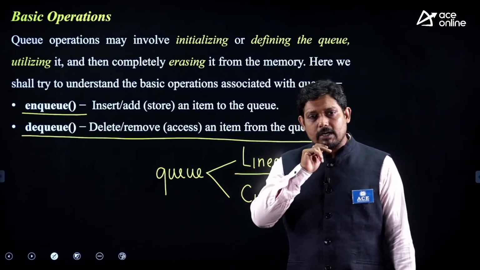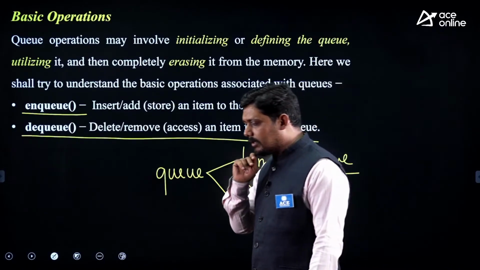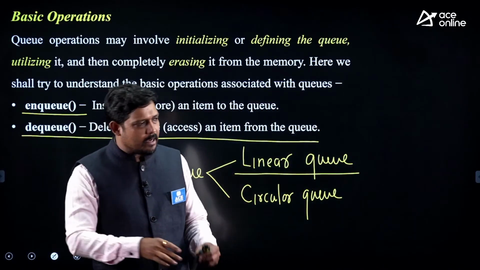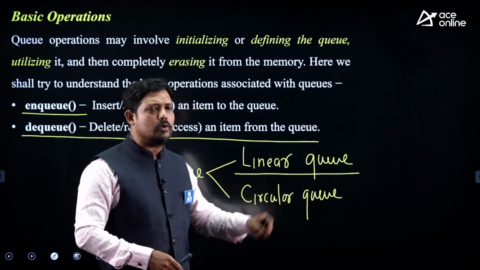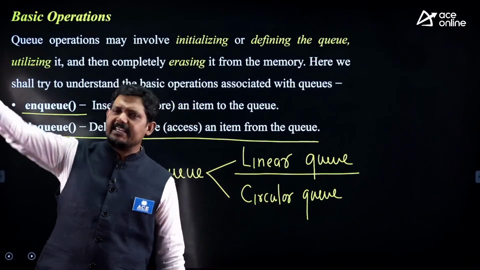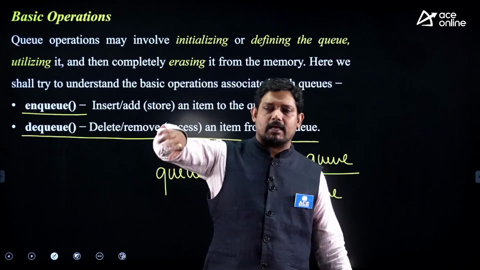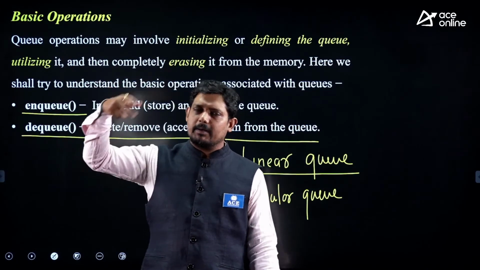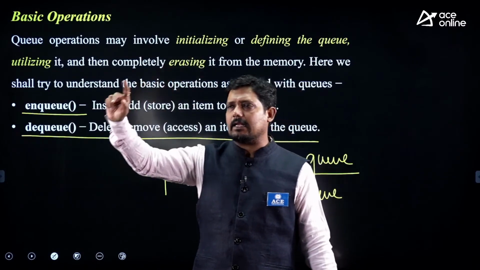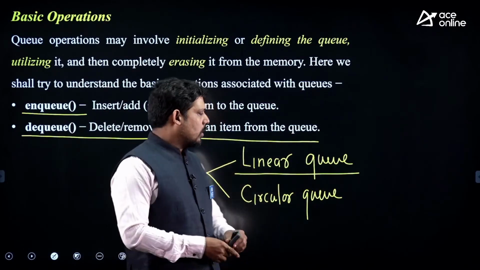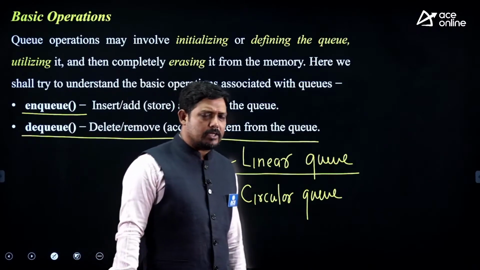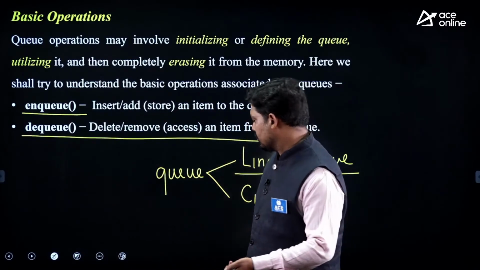To overcome this, a circular queue is maintained, so that if you reach the last position, it's a logical array only, but logically we connect the last end to the front end. So whatever the disadvantage of the linear queue, that is overcome in the circular queue.